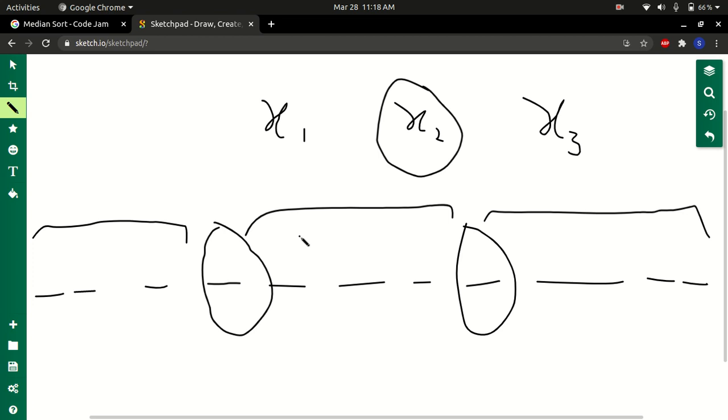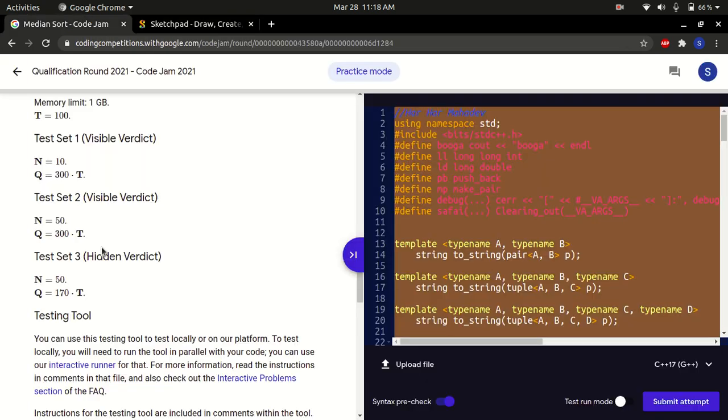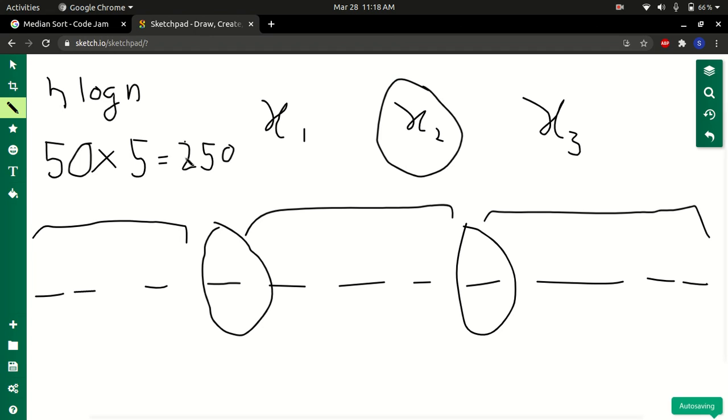So if it was n log n, then n is 50 in this last test case, and log 50 is approximately 6, so it's something like 5ish, and this is 250, which is bad for us because the queries are only 170 per test case. However, if we change this log to log base 3, this 5 turns out to be 3 point something, and then this 250 goes down to 150.